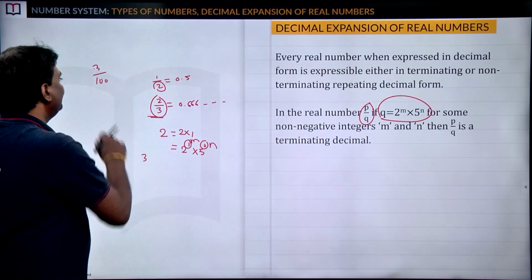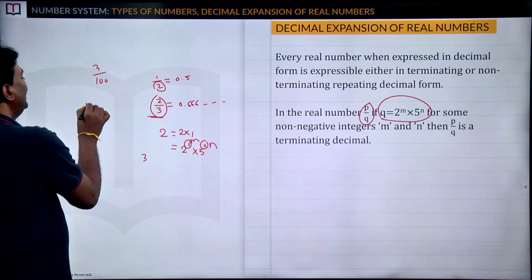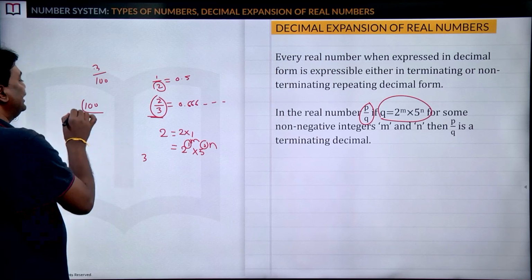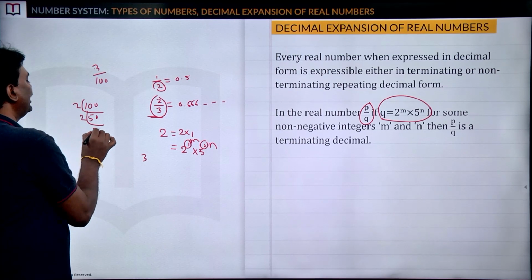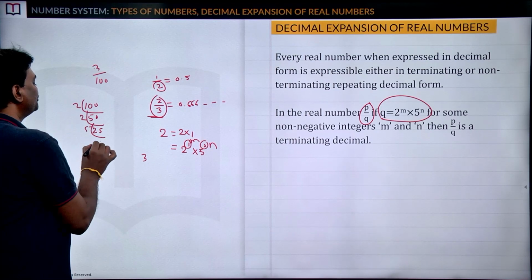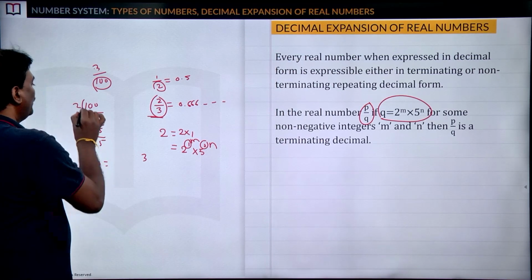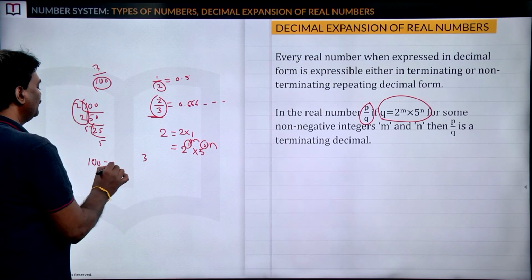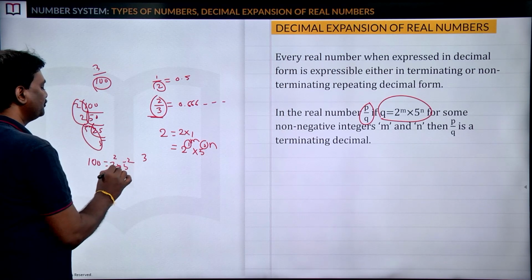If you take the denominator 100, by taking the LCM, 2 5s are 10, 10 into 10, so 2 twos and 2 fives. So 100 is 2 into 2, 2 square, and 5 into 5, 5 square.